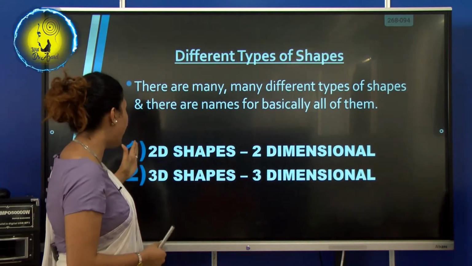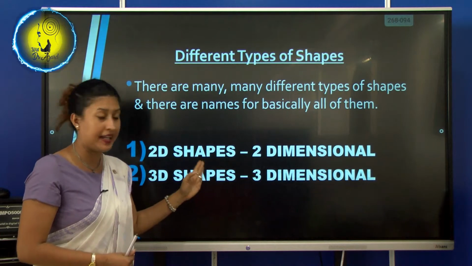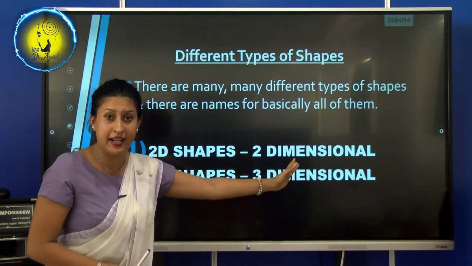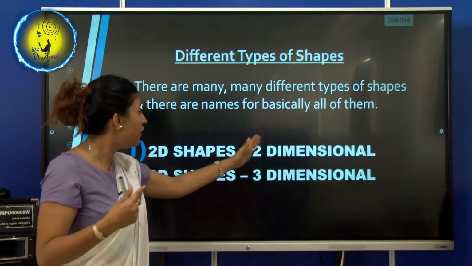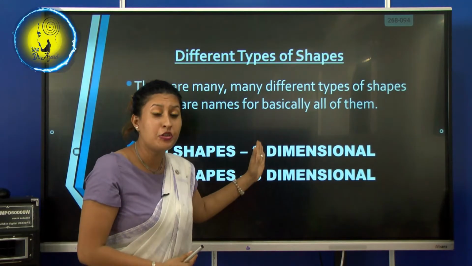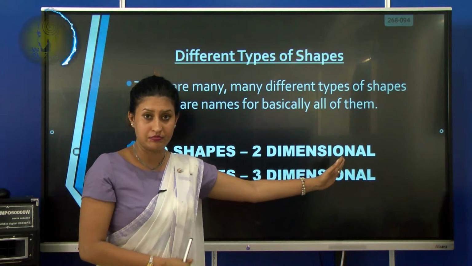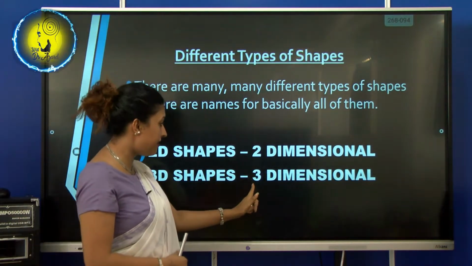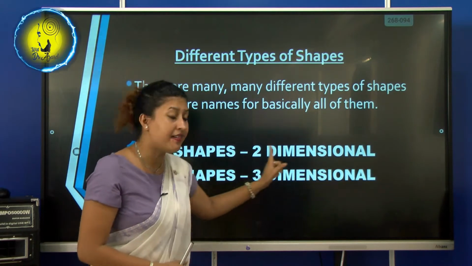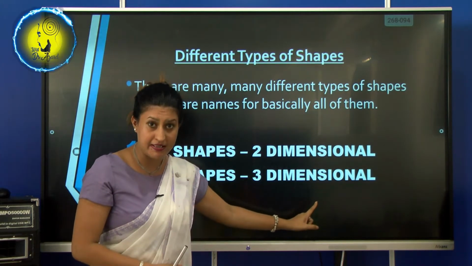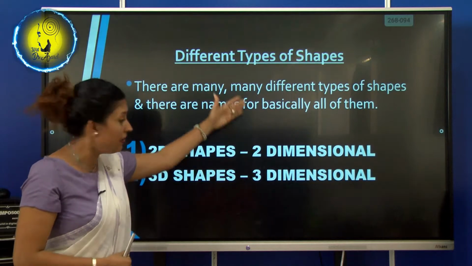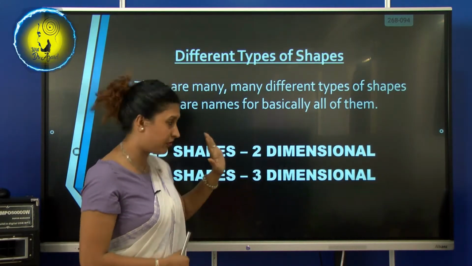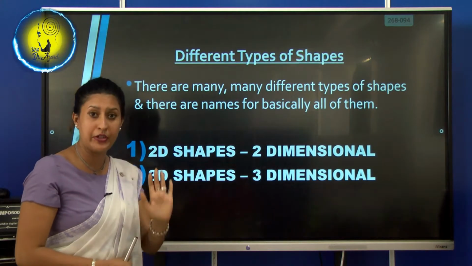The first one is 2D shapes. Let me define. 2D means two-dimensional. I want everybody to repeat with me: 2D means two-dimensional. So what is 3D? 3D means, repeat with me, three-dimensional. Understand? So let's repeat again: two-dimensional and three-dimensional. Right. So these are the types that we are going to study.